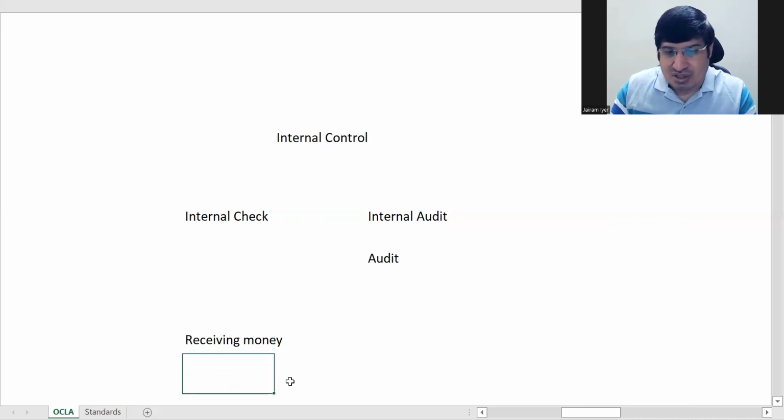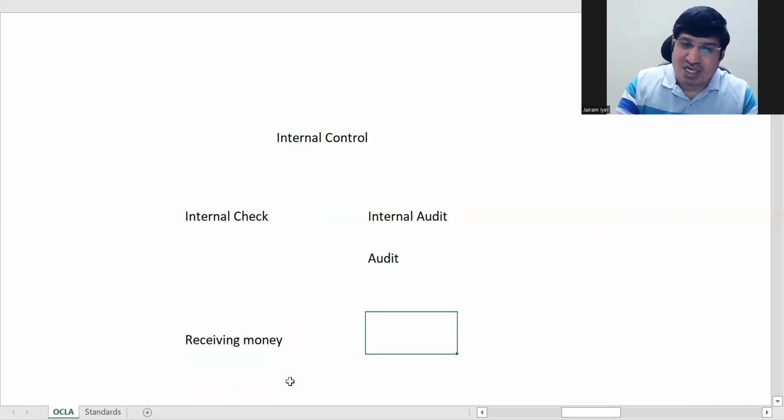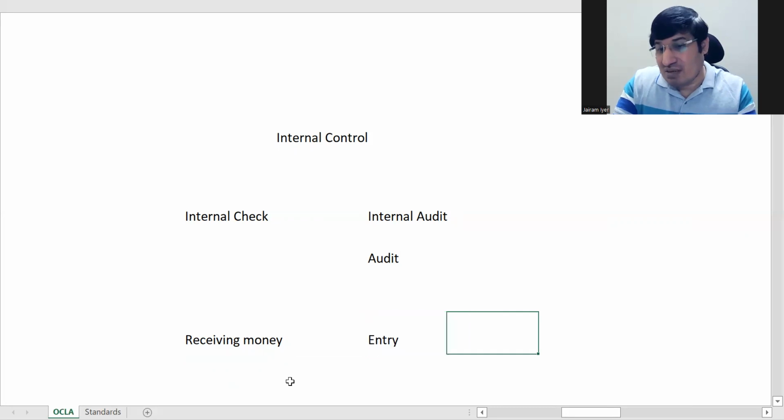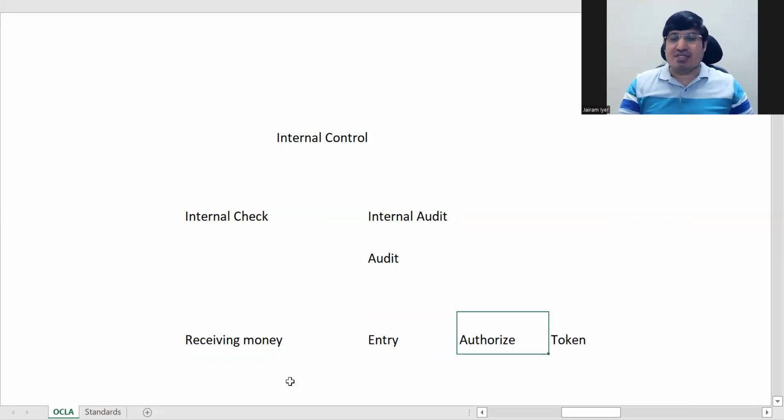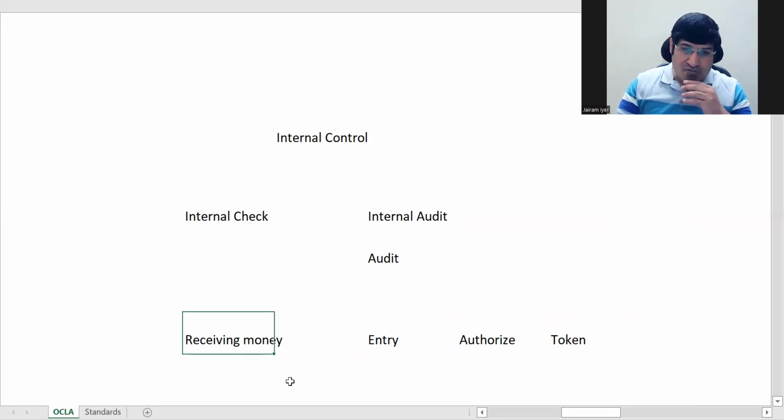If one person is receiving money, some other person has to make the entry in the ledger, some other person has to authorize, and a third person will give a token. The way it will be split, it is going to be impossible for the person to embezzle money.